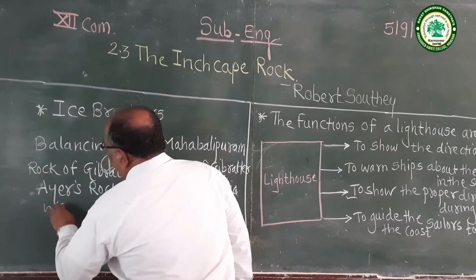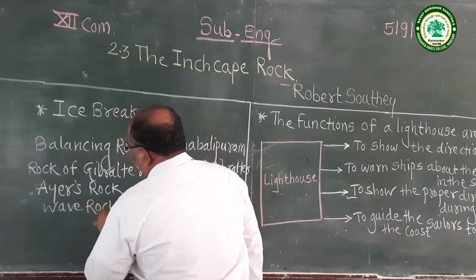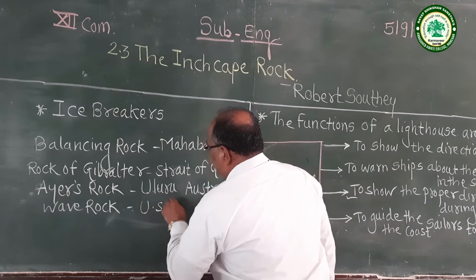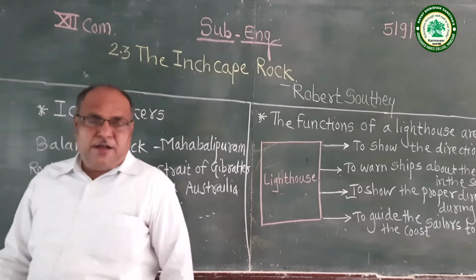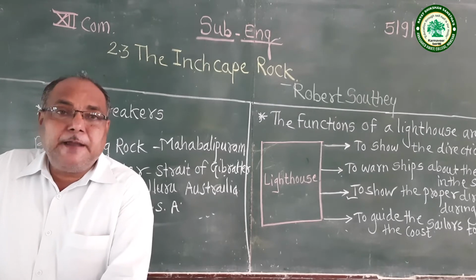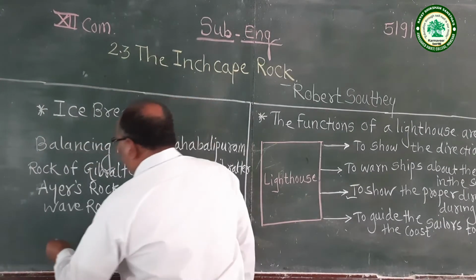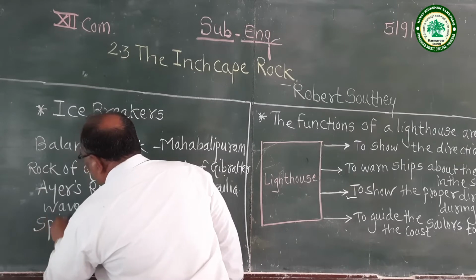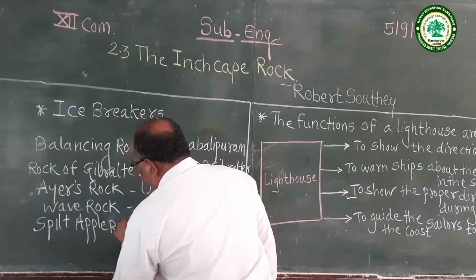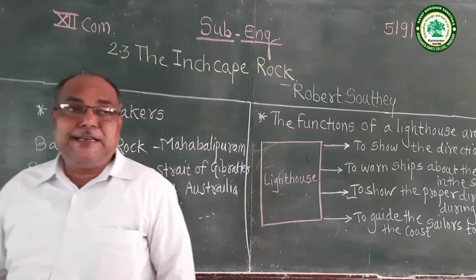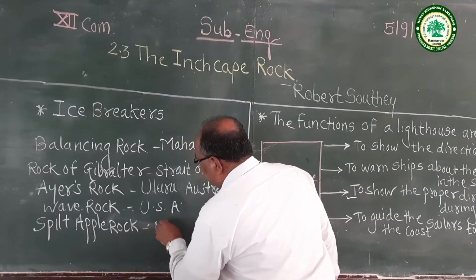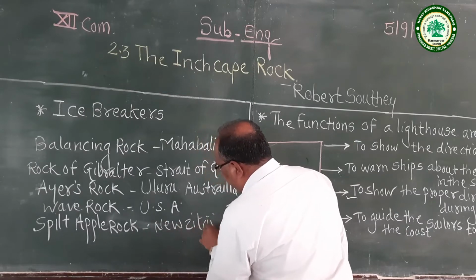The location of this world famous Wave Rock is the United States of America. And one more world famous rock, Split Apple Rock. The location of this Split Apple Rock is in New Zealand.